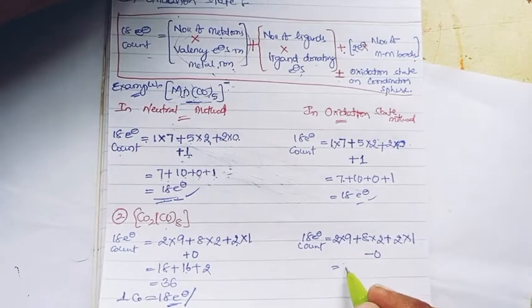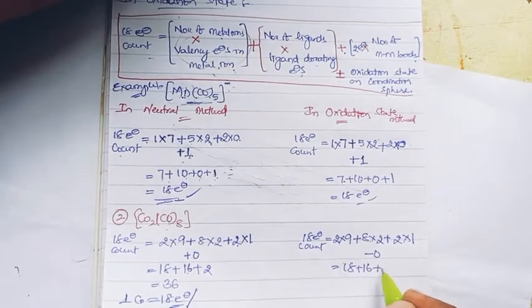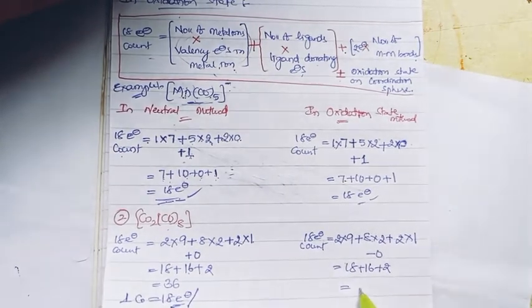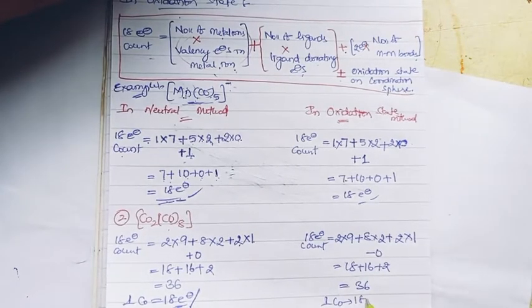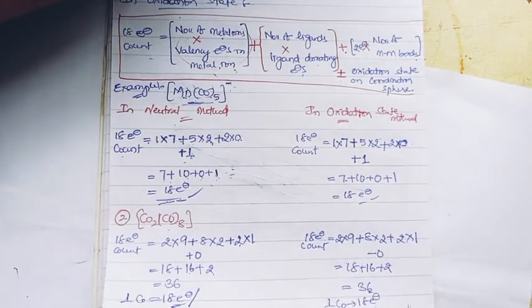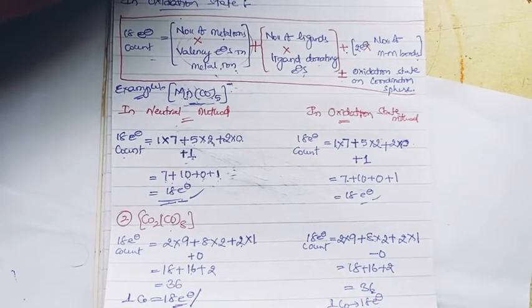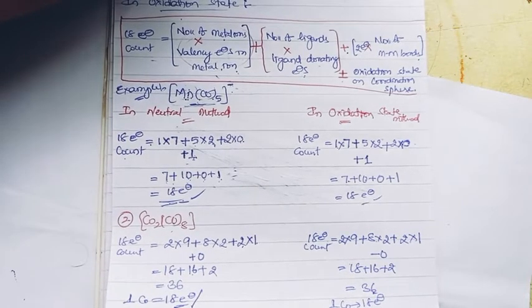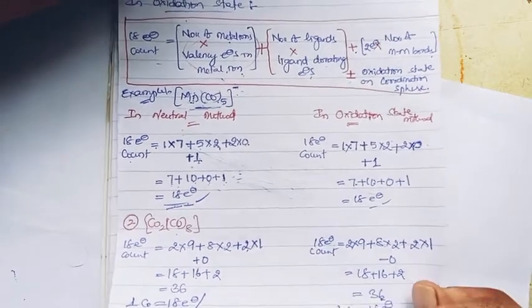So 2 into 9 is 18, plus 8 into 2 is 16, plus 2 into 1 is 2, and altogether it is 36, and each cobalt will have 18 electrons, where when there are two cobalts it is 36. So again in the oxidation state method also the result is the same, the complex obeys the 18 electron rule and is very much stable, right?